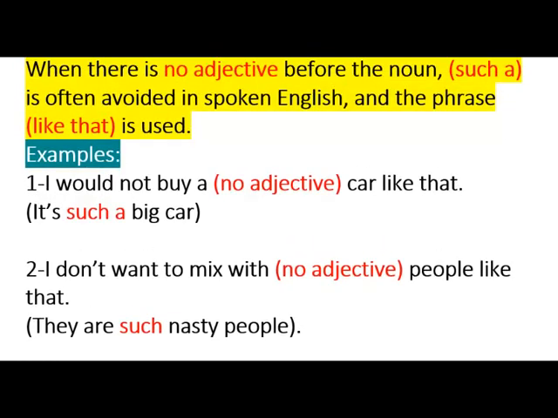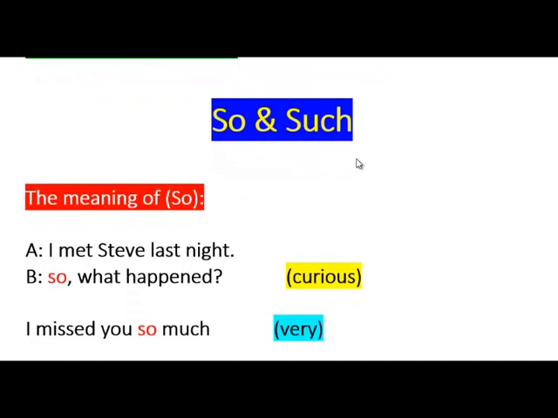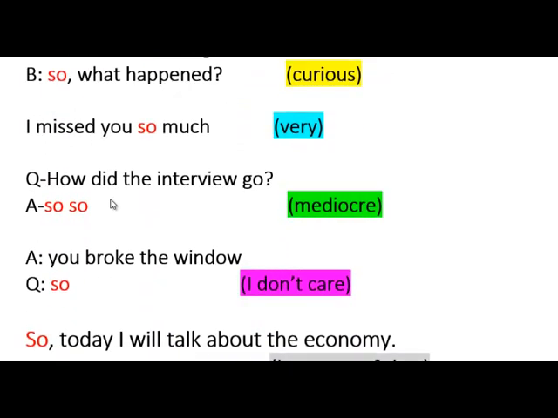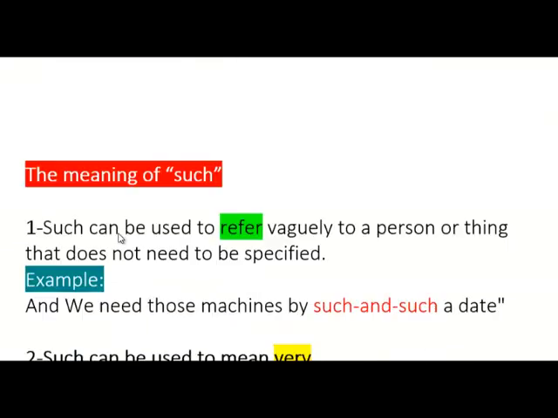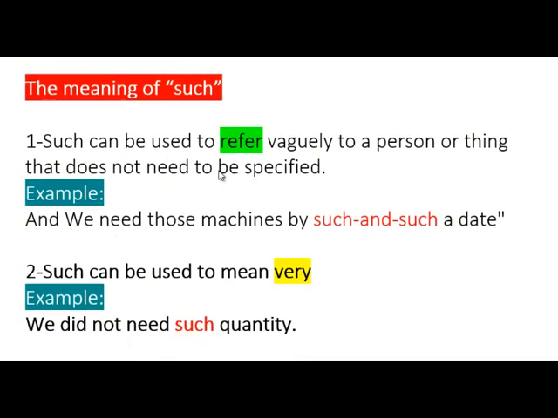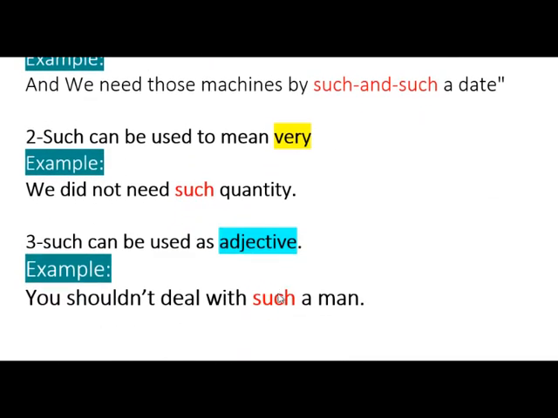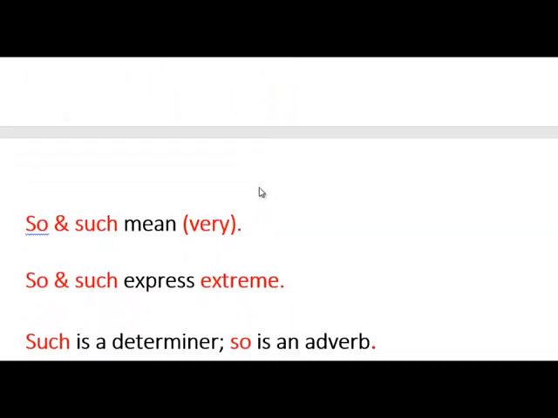It's not that complicated. Okay, such and so. So just a quick look at it again before we go. We talked about so and such, the meanings of so. It has many meanings, more than one meaning. And we talked about the meaning of such, such and such, very, and such a man, something like that, extreme.